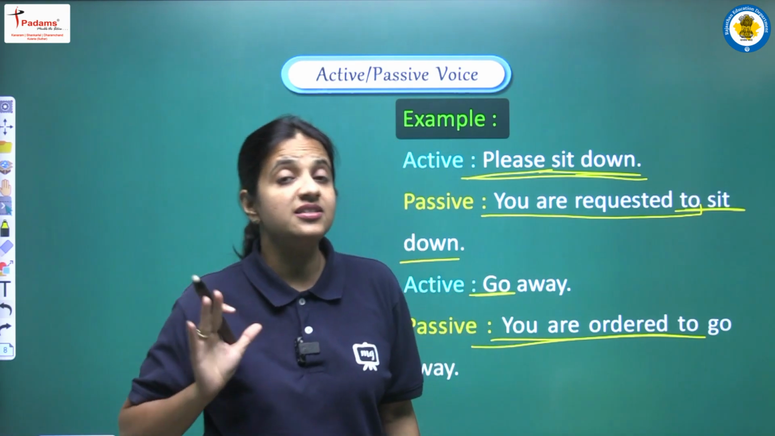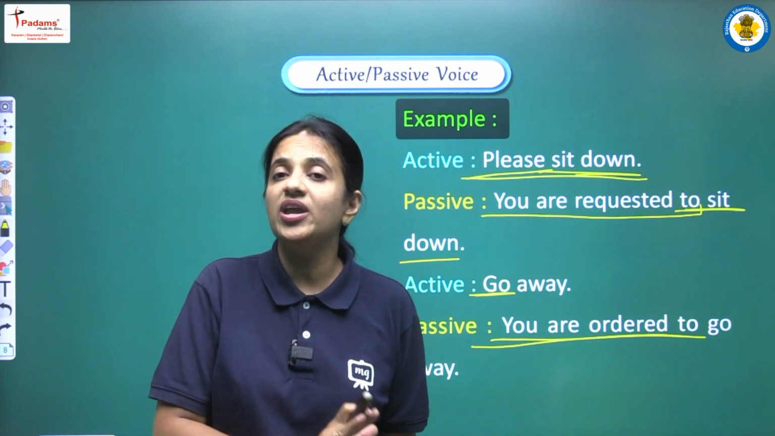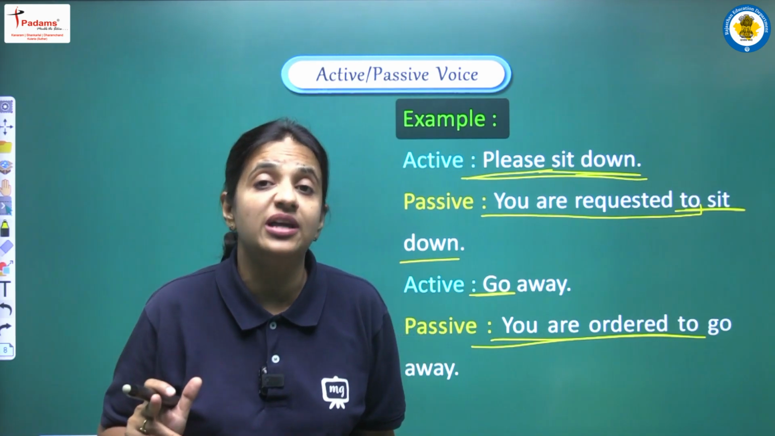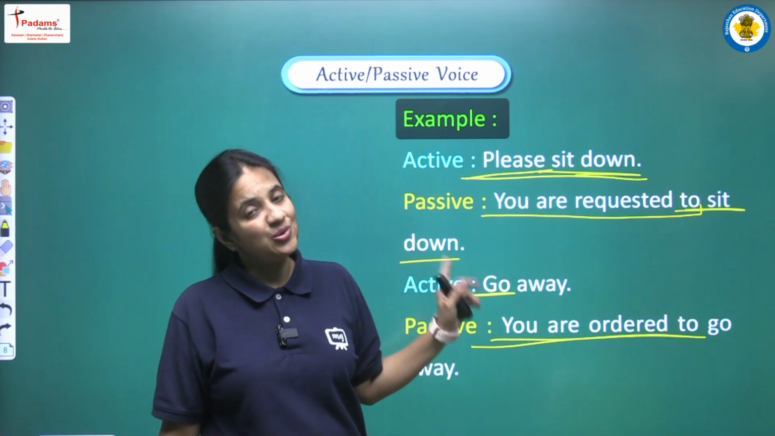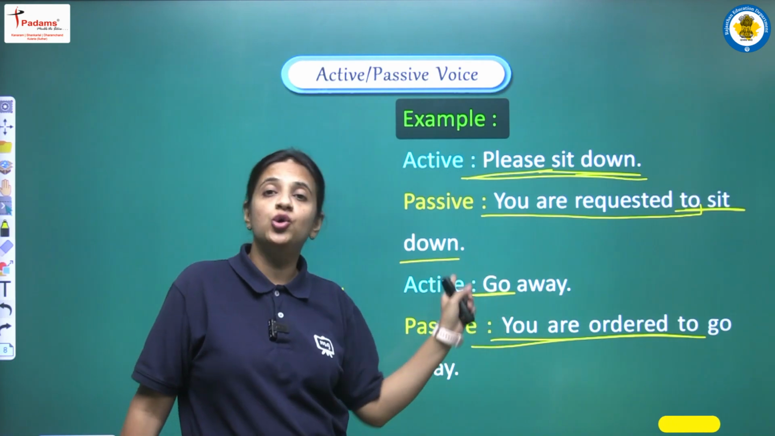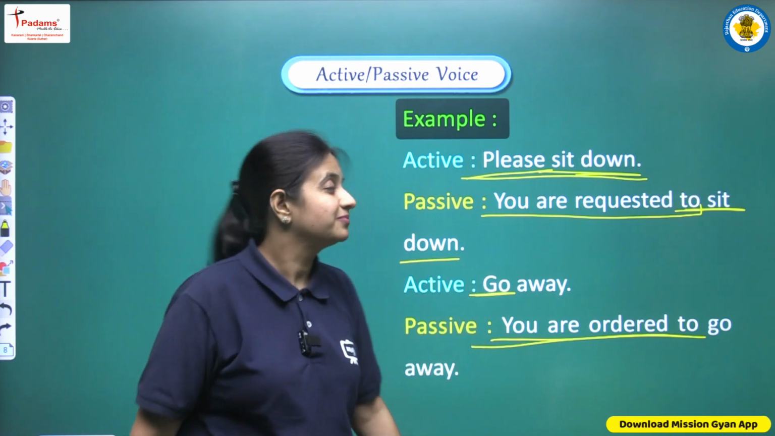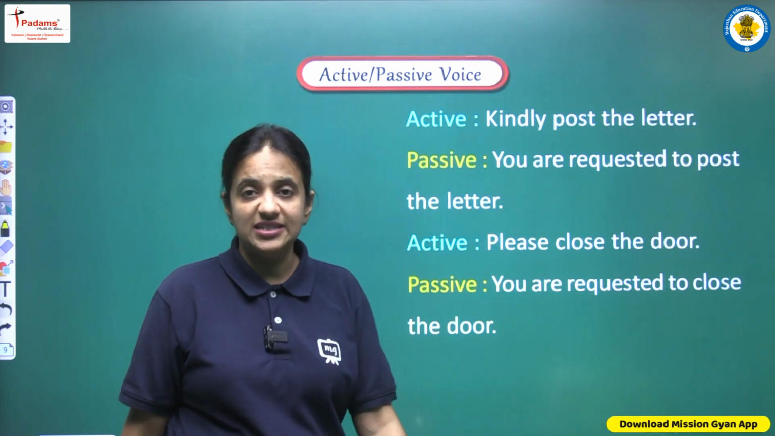After to, just learn this thing that after to we have to continue with the first form of the main verb. So in this manner the complete sentence of passive voice will be you are ordered to go away. Okay, moving on, some more examples.